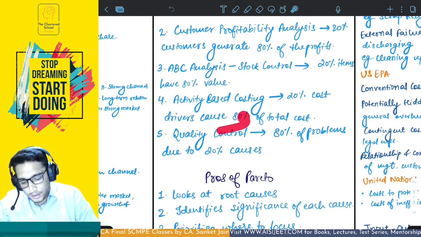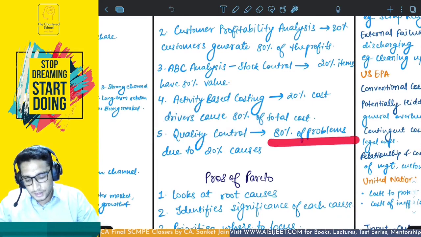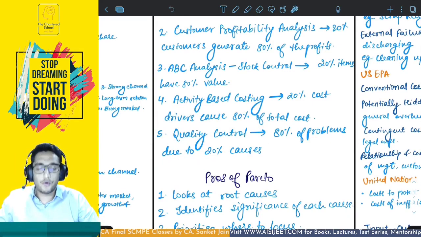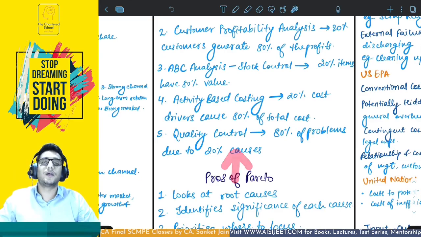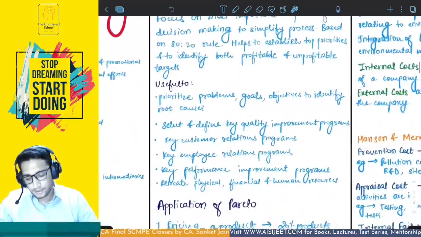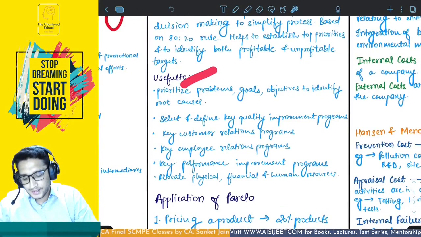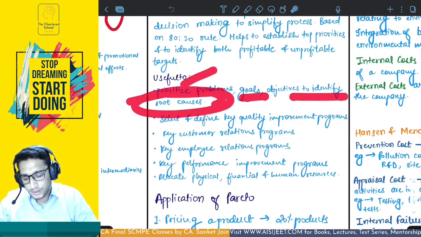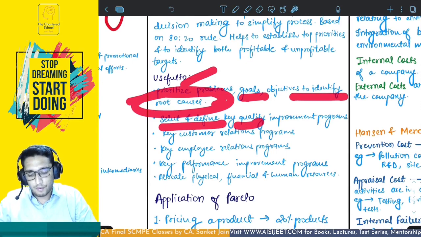Last one, quality control. 80% of the problems come from 20% of the causes. So focus upon these 20% root problems. 80% of your problems will be handled. Okay, this is the use of Pareto. Understood? Now it's useful to prioritize the problems, goals, objectives to identify root causes. Then you can select and define key quality improvement programs.